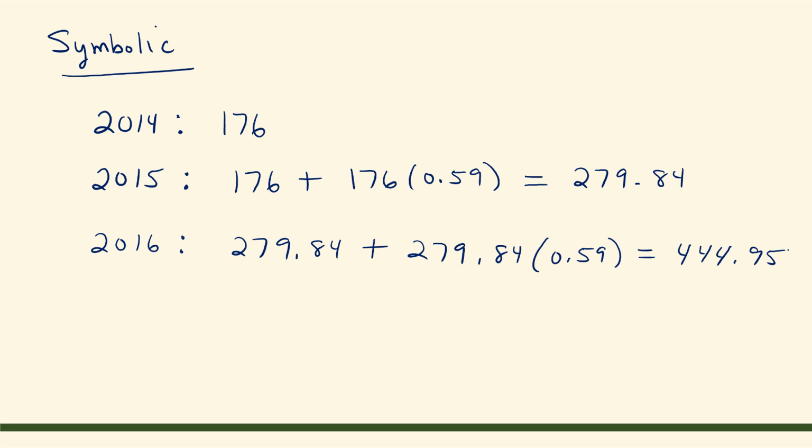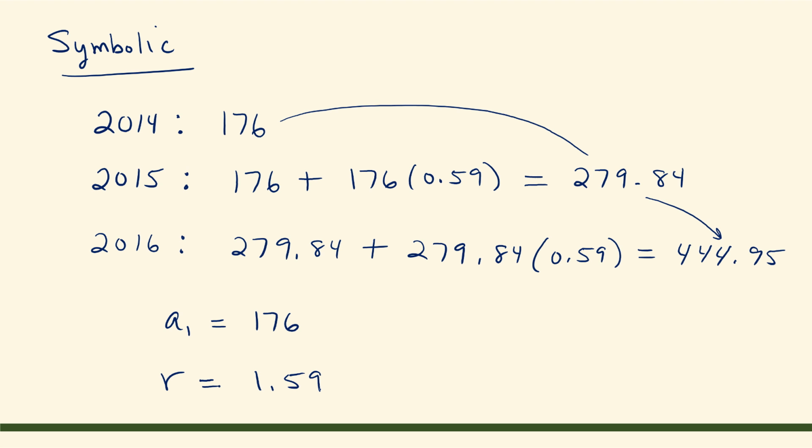So what we're seeing here is that we have some initial value. Our initial value, a sub 1, was equal to 176 million. And then as we go from year to year, as we go from 2014 to 2015, we can see that that common ratio between both 2014 and 2015, and then also from 2015 to 2016, that common ratio is equal to 1.59.